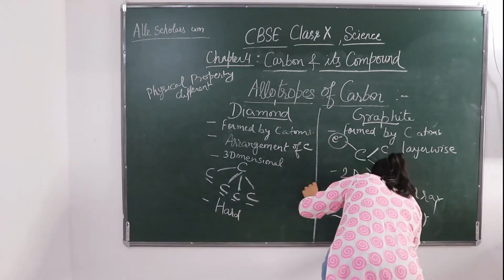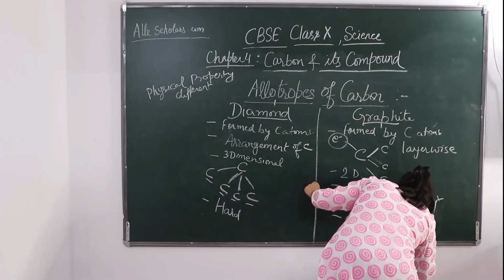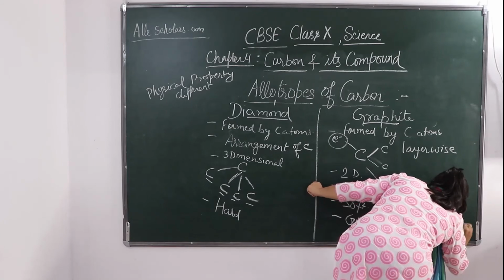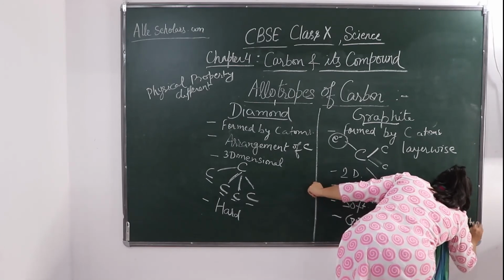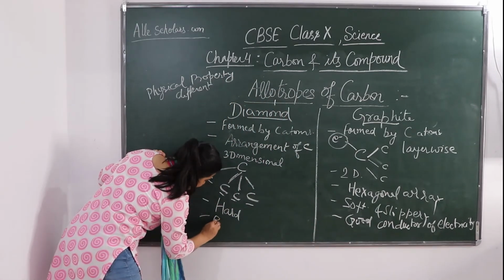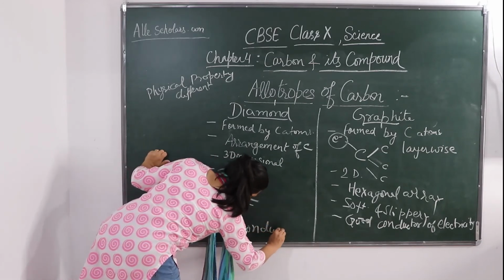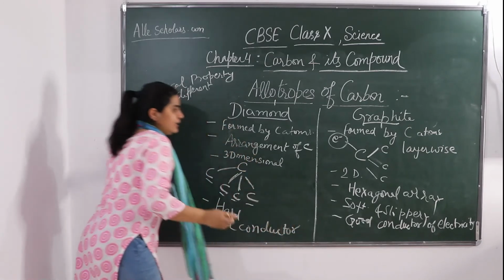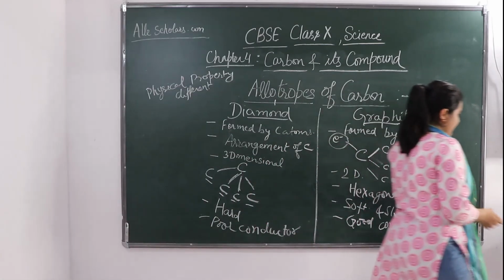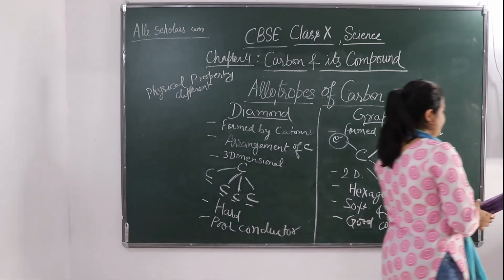Whereas diamond is a poor conductor. Diamond is a poor conductor, but graphites are good conductors.